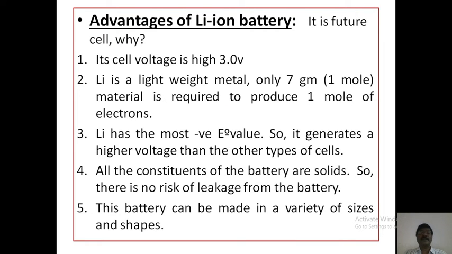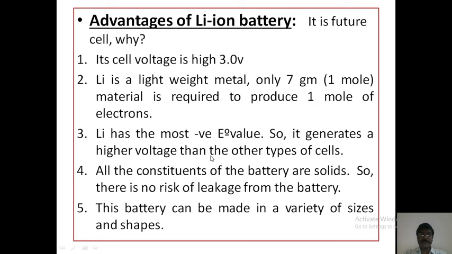Next, what are the advantages of the lithium ion battery? It is a future cell, as its cell voltage is high, that is 3.0 volts. Second, lithium is a lightweight metal. Only 7 grams of material is required to produce 1 mole of electrons. Lithium has the most negative electrode potential value, so it generates a higher voltage than other types of cells.